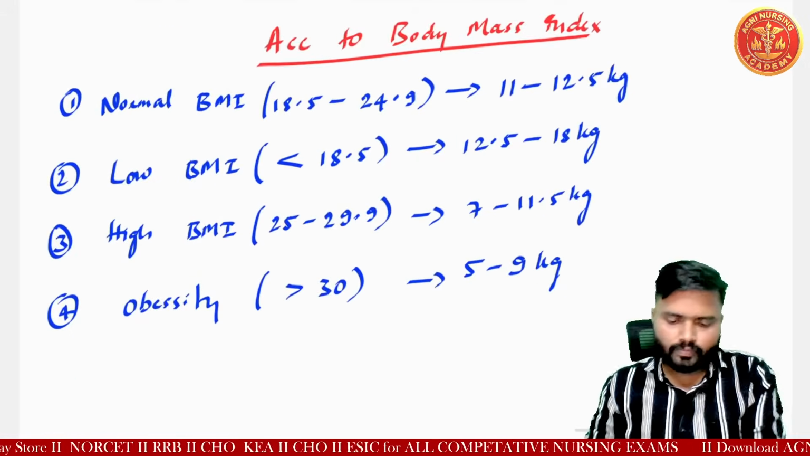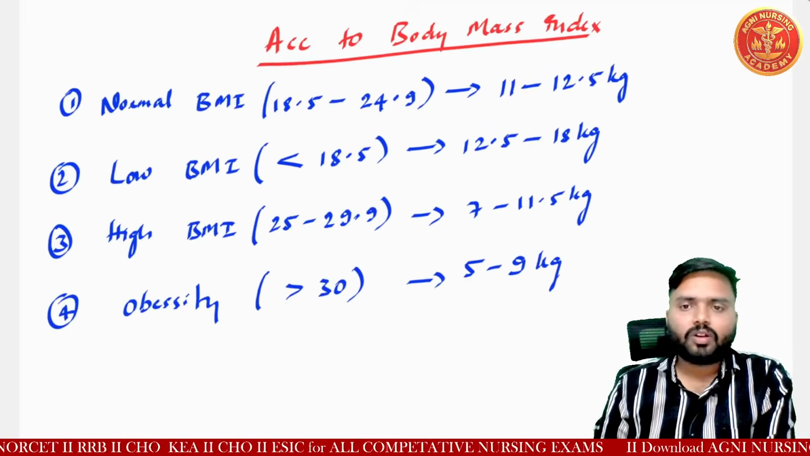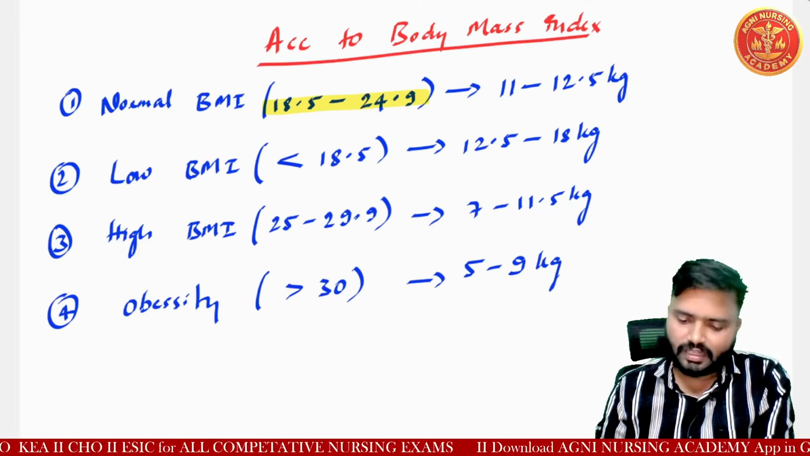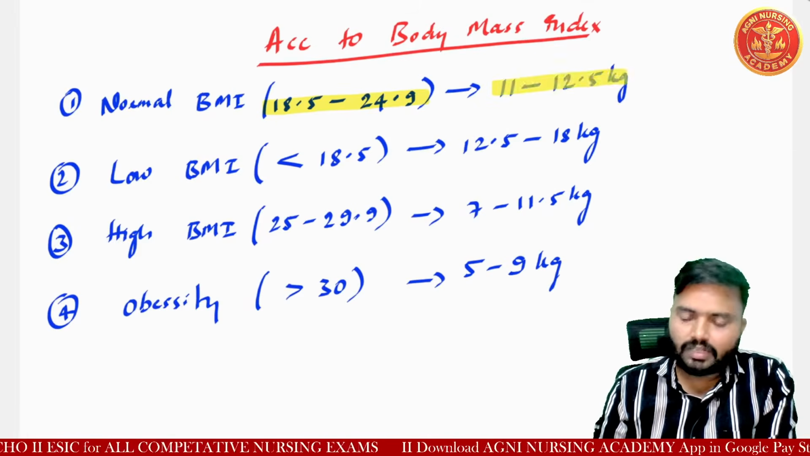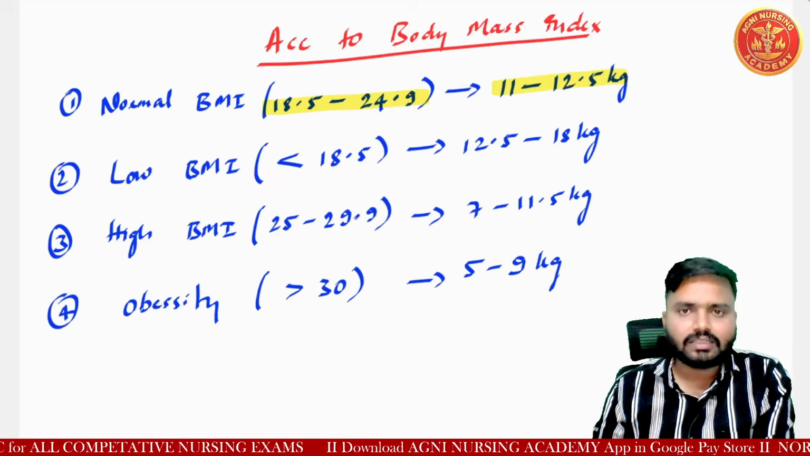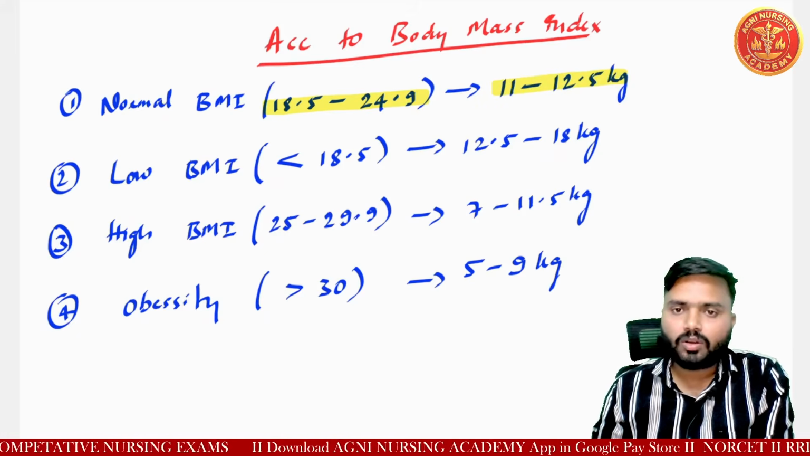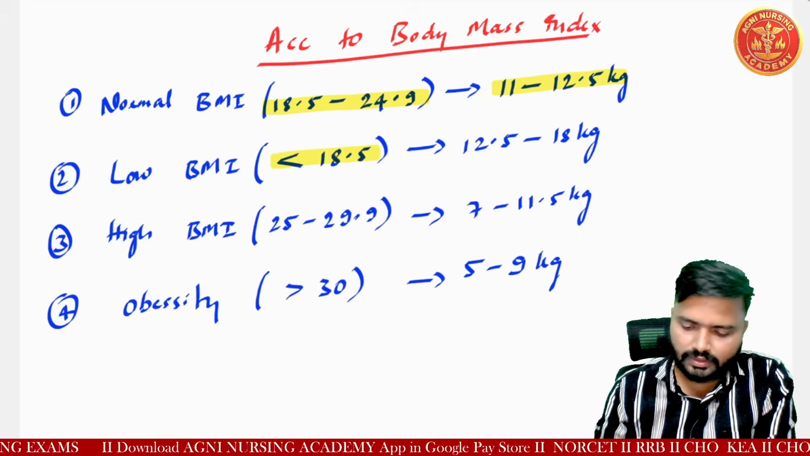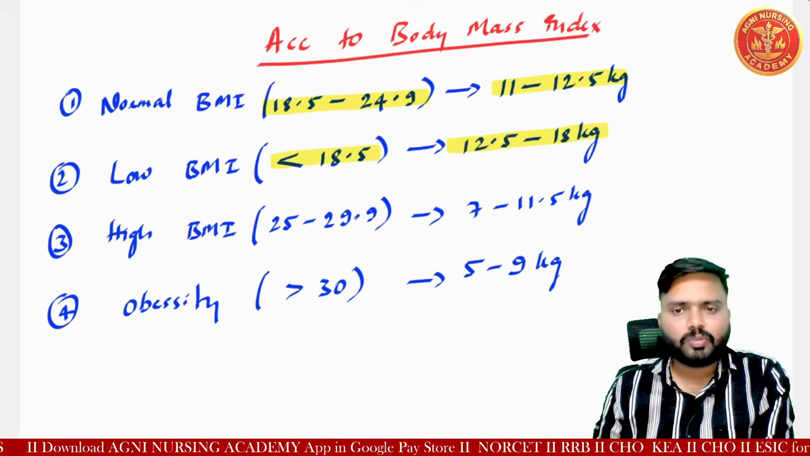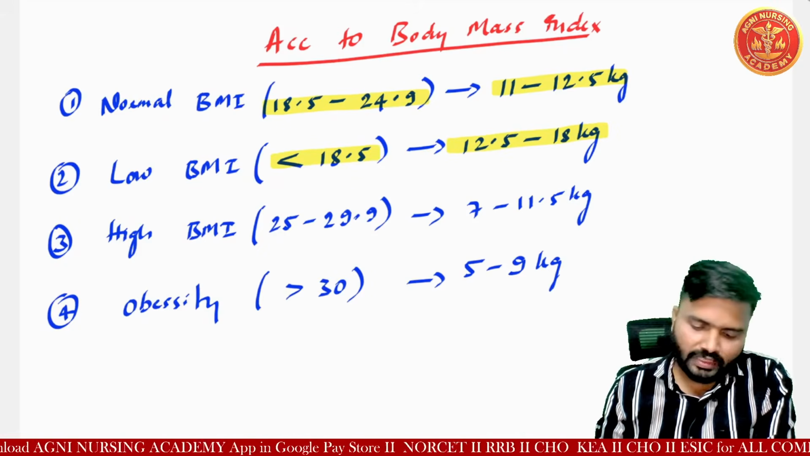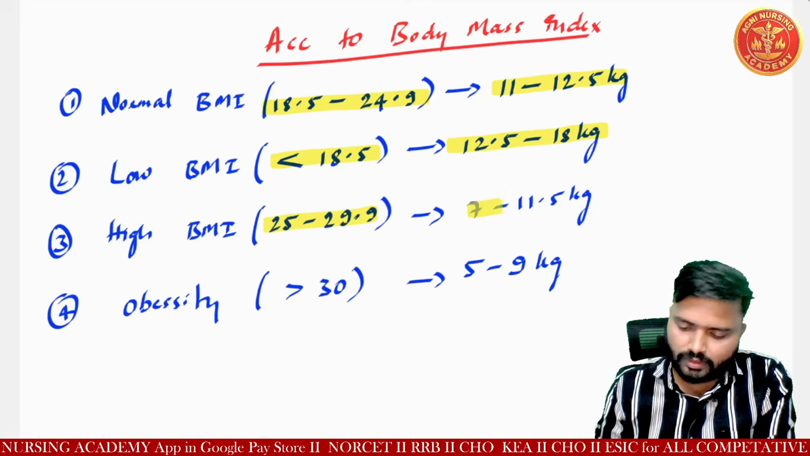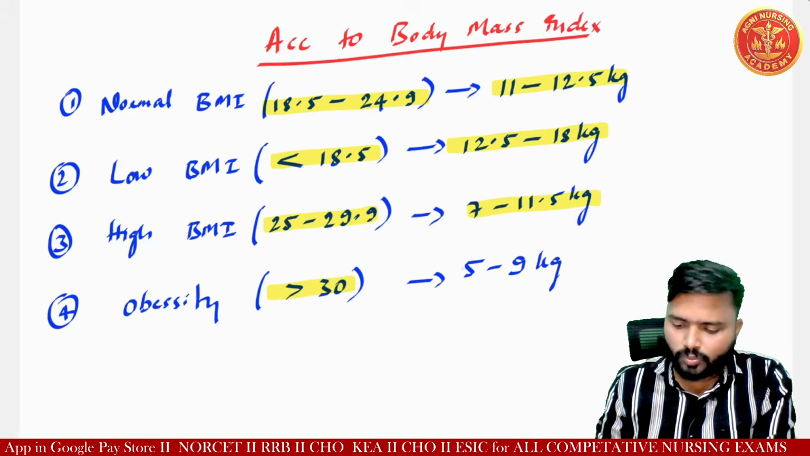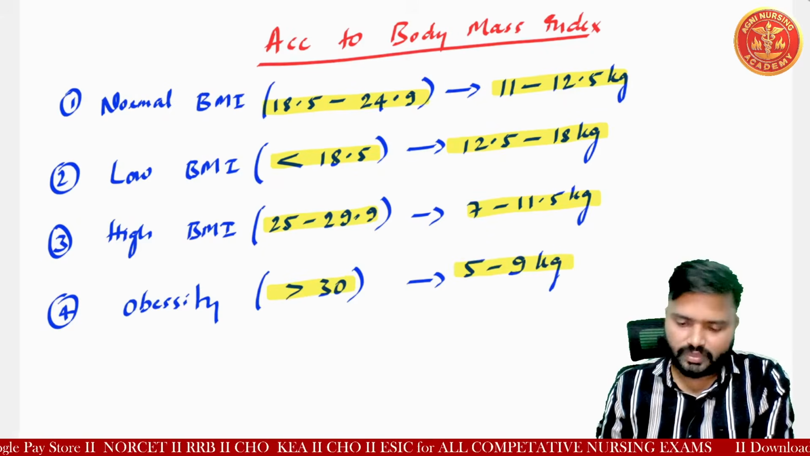So let's see here. If the woman has a normal BMI, that is 18.5 to 24.9, then the recommended weight gain in the pregnancy is 11 to 12.5 kg. If low BMI, less than 18.5, then weight gain should be 12.5 to 18 kg. For the high BMI it is 7 to 11.5 kg, and for obesity, more than 30, 5 to 9 kg is recommended.